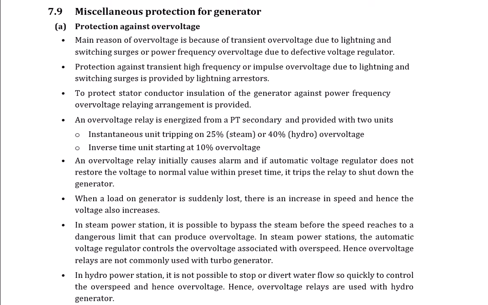Okay, so when a load on the generator is suddenly lost, there is an increase in speed, and hence the voltage also increases.